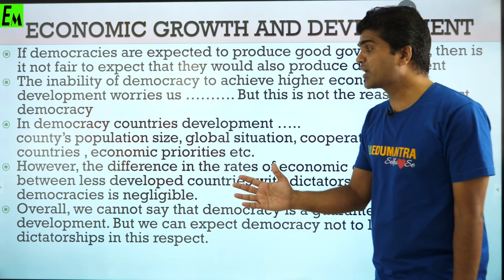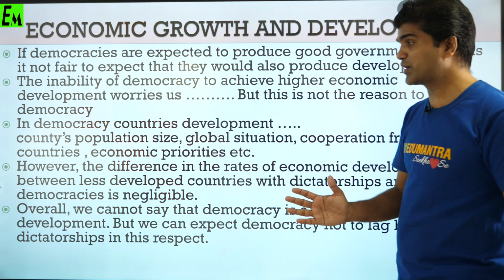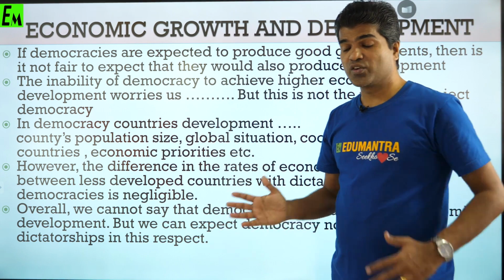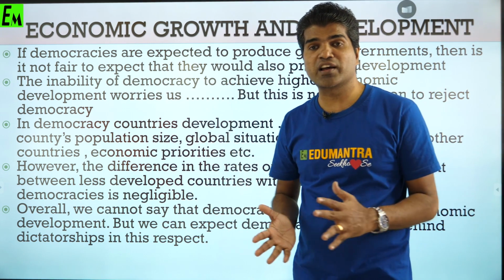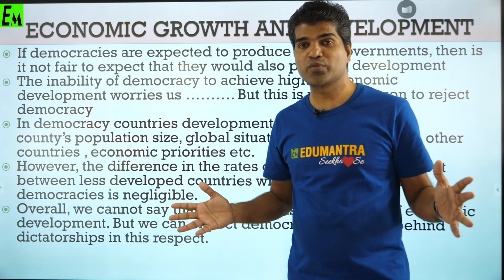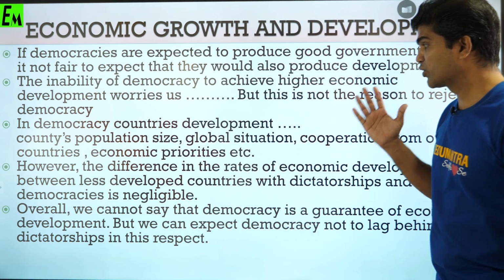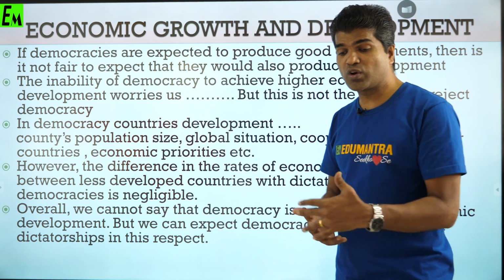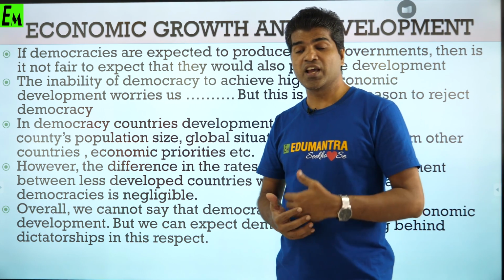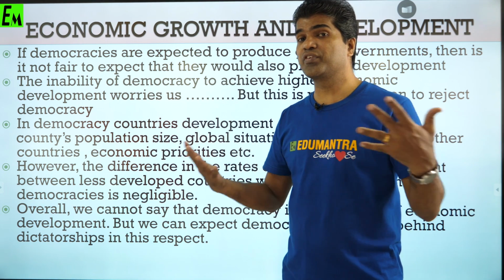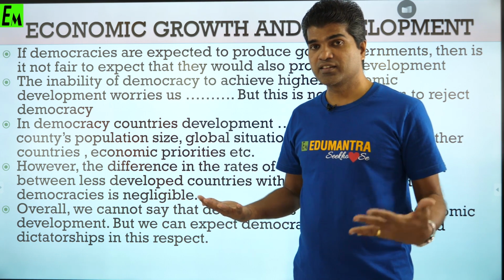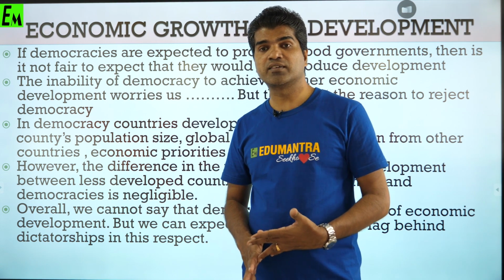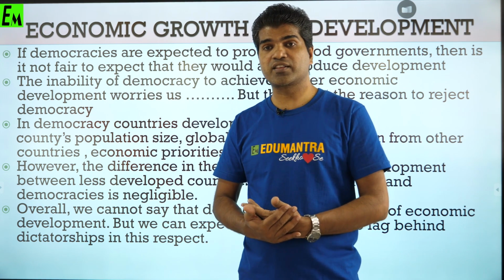So, development in a democratic country depends on the country's population size and the global situation. We need to check what is going on around the world, what the situation is, and the economic situation. We need good cooperation from other countries. We do not have every resource with us. There are some resources which we do not have, and we need to take them from someone. So we need to have a good relation with other countries.